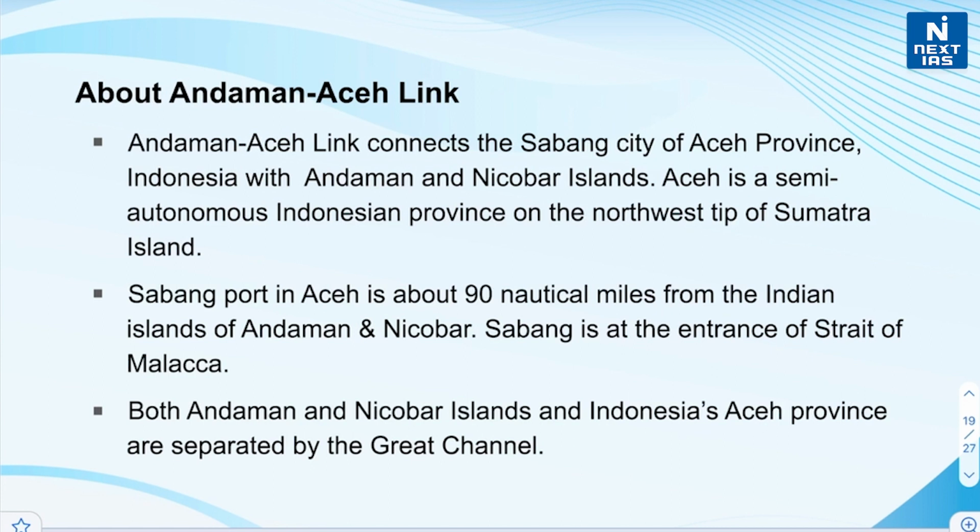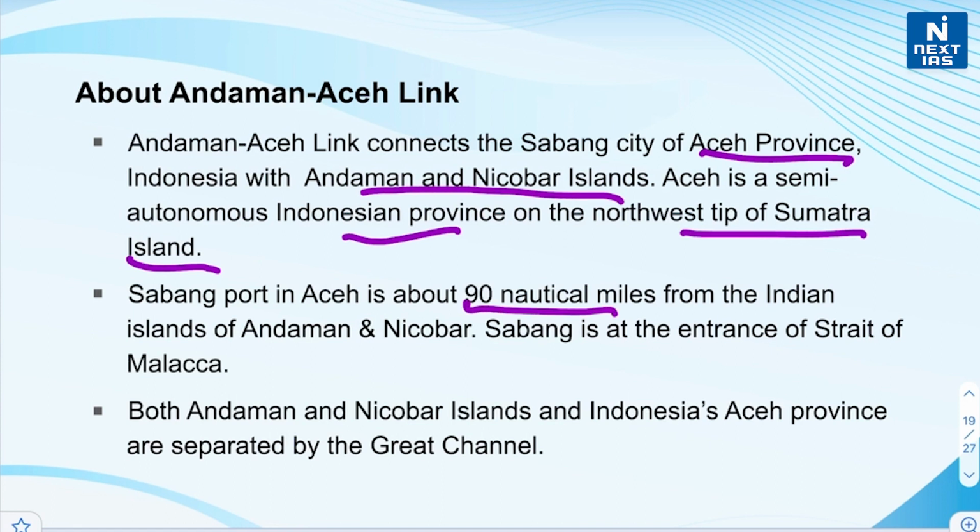Now let's learn about the Andaman-Aceh link. Before that, we should know about Aceh province. Aceh is a semi-autonomous Indonesian province on the northwest tip of Sumatra Island, right? And the Andaman-Aceh link connects the Sabang city of Aceh province, Indonesia, with Andaman and Nicobar Islands, and Sabang port in Aceh is about 90 nautical miles from the Indian islands of Andaman and Nicobar, and Sabang is at the entrance of the Strait of Malacca. Both Andaman and Nicobar Islands and Indonesia's Aceh province are separated by the Great Channel, and